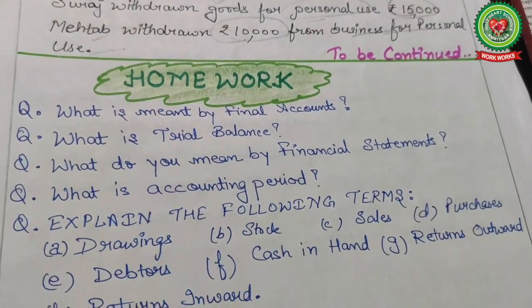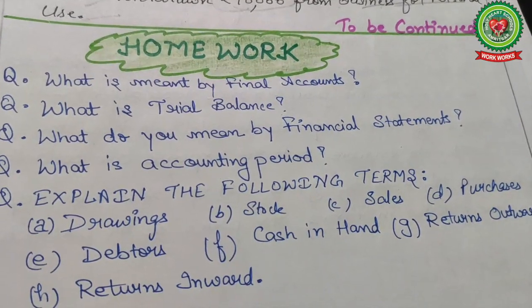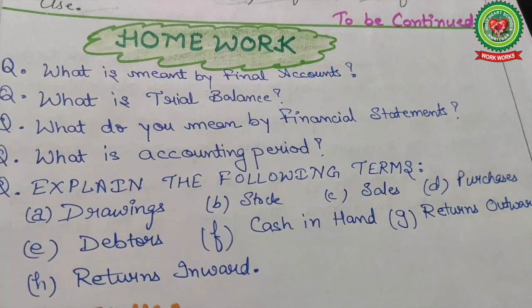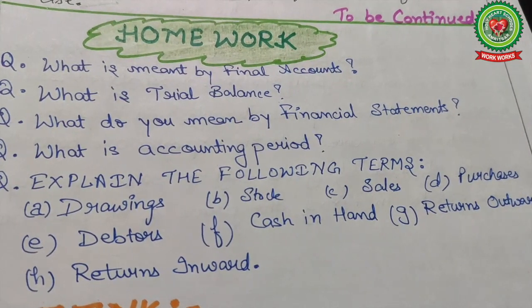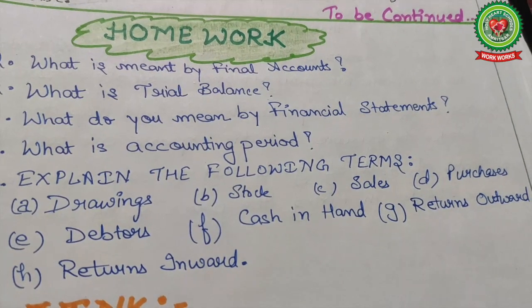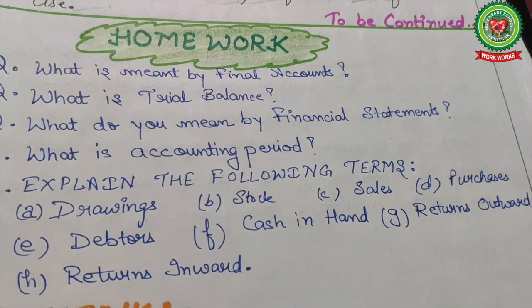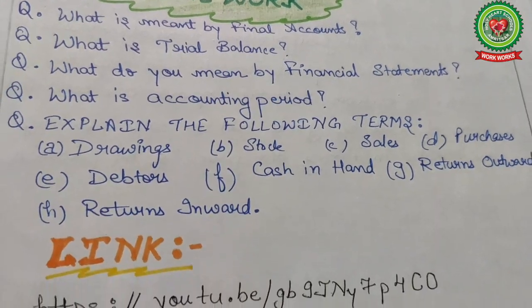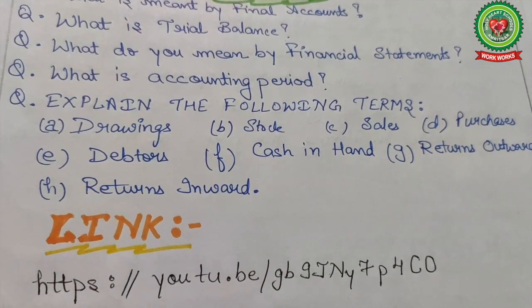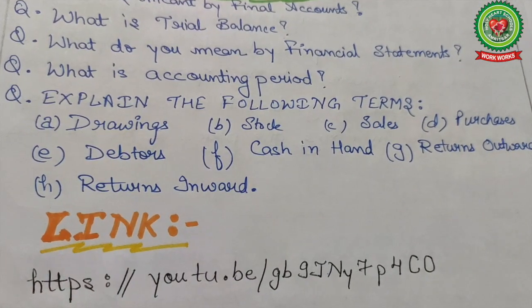So your homework here is: what is meant by final accounts, what is trial balance, what do you mean by financial statement, what is accounting period, explain the terms drawings, stock, sales, purchases, debtors, cash in hand, return outward, return inward. And also, students, watch the link for better understanding of the topic.